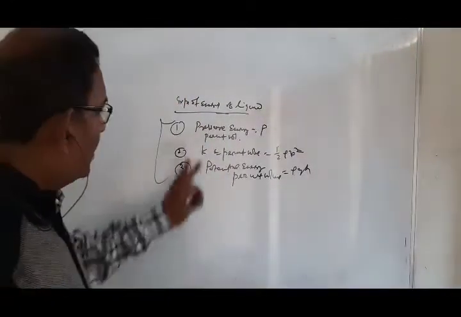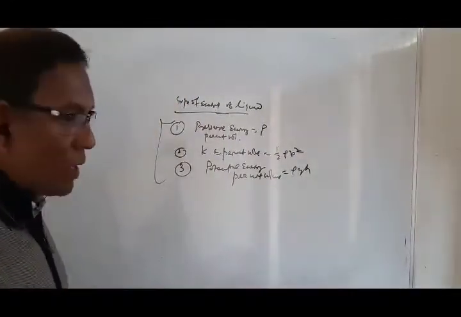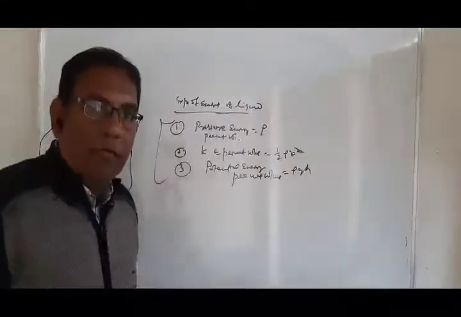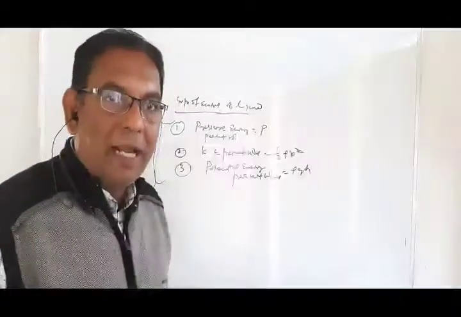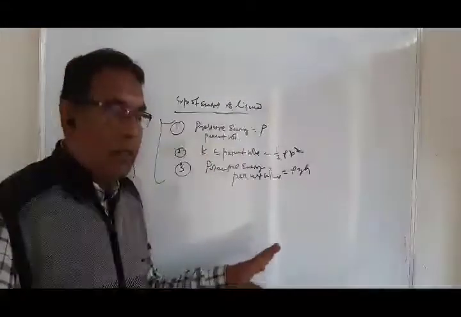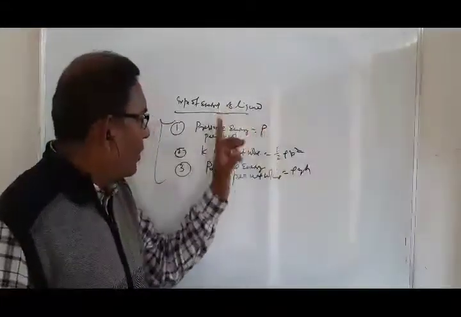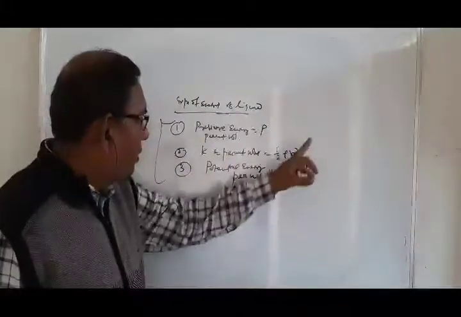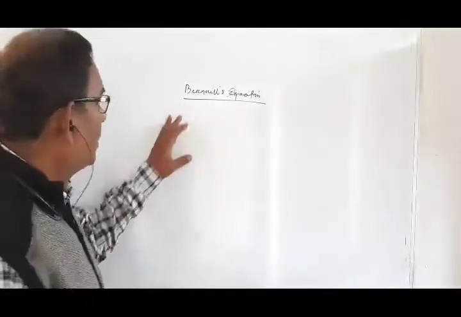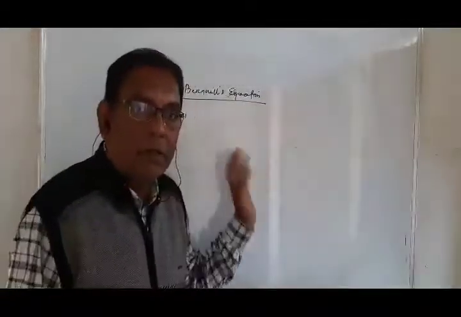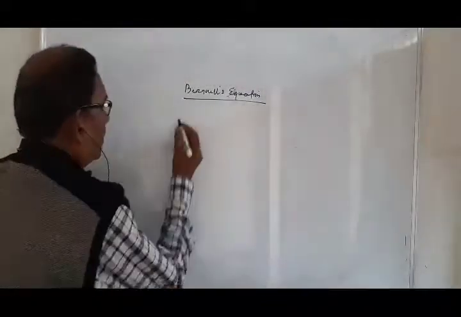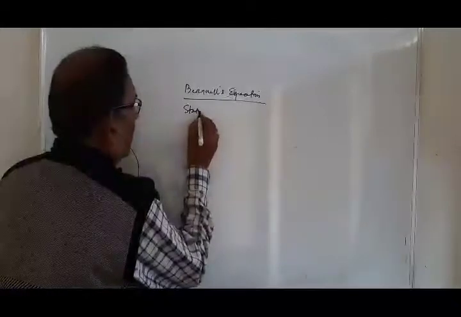Bernoulli's equation is based on the three types of energy. So what actually is Bernoulli's equation? For a steady flow of incompressible liquid at any cross section, the sum of the pressure energy per unit volume, kinetic energy per unit volume, and potential energy per unit volume remains constant. Now Bernoulli's equation is based on the law of conservation of energy. So what is the statement of Bernoulli's theorem? Write down this statement.